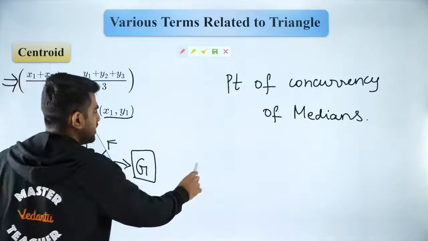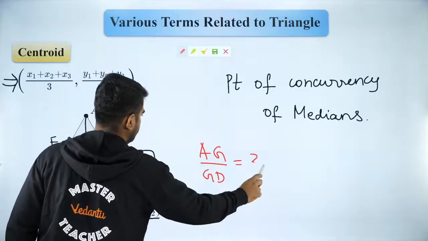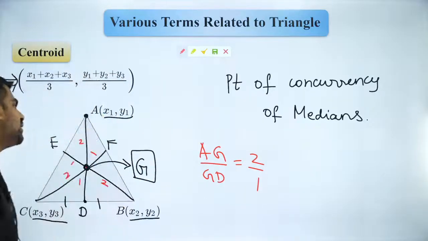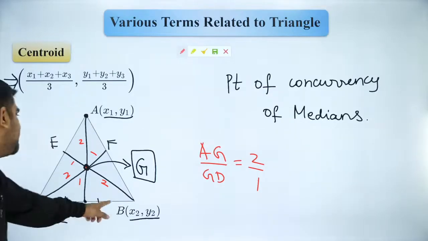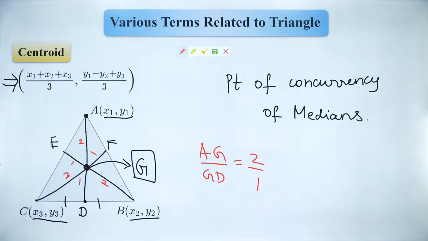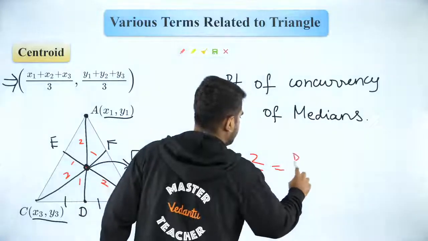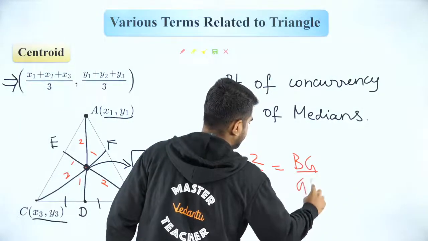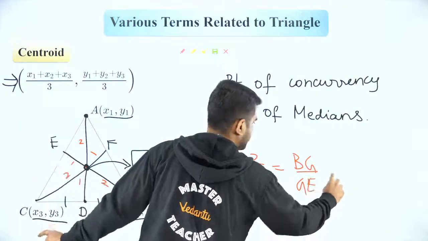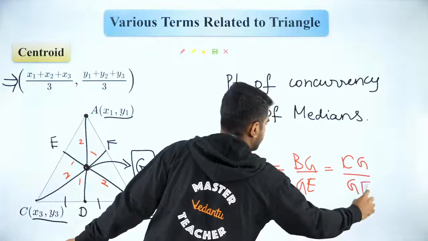So what it means is AG by GD is 2:1. Similarly, BG by GE and CG by GF are also 2:1.